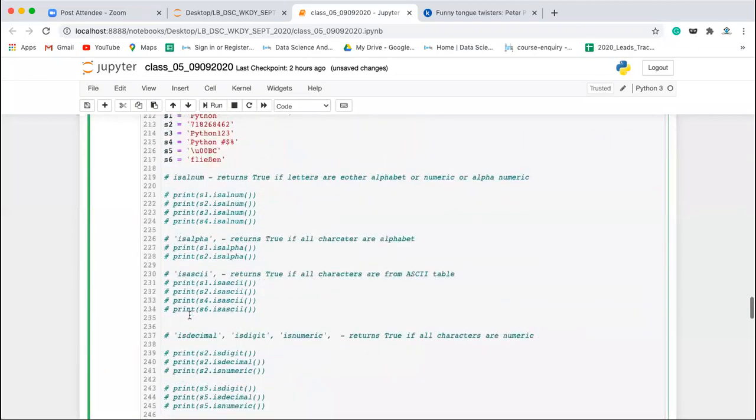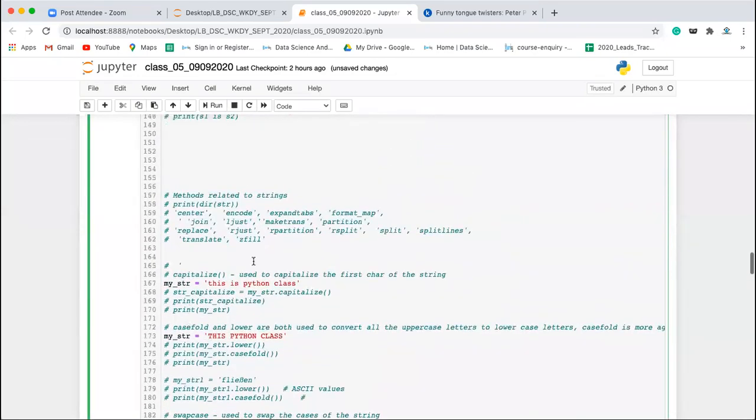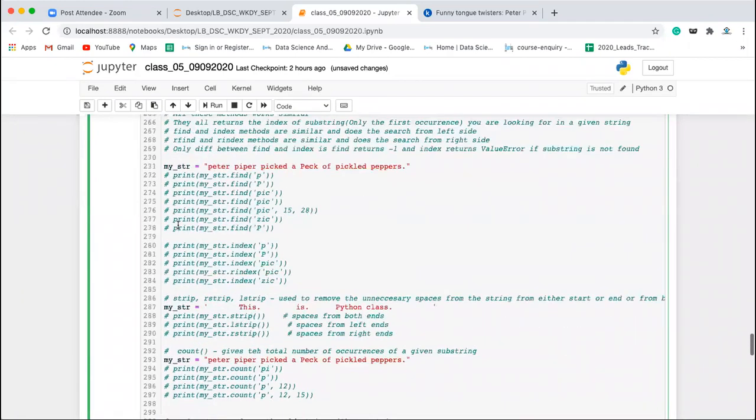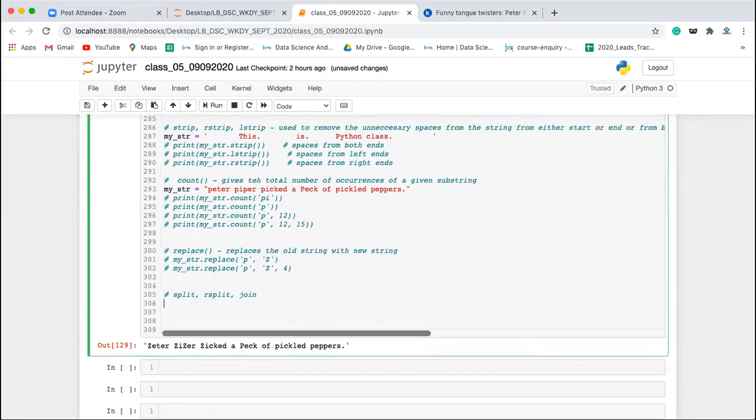Split, rsplit, we don't have lsplit, so just remove that. So rsplit. Now what is the split method?